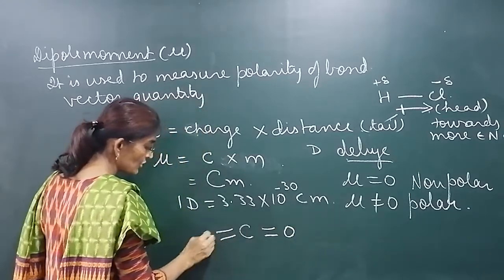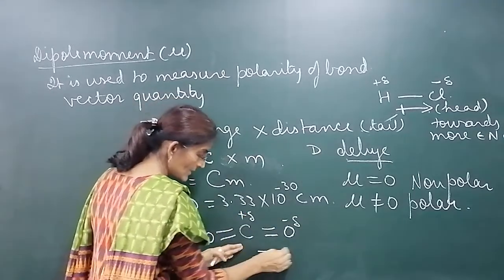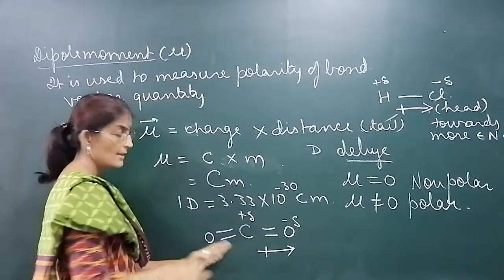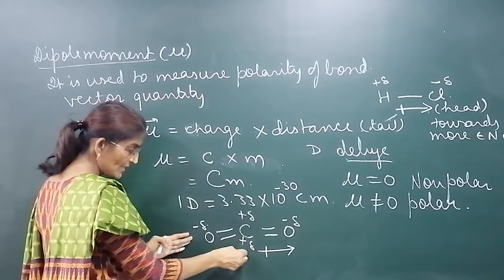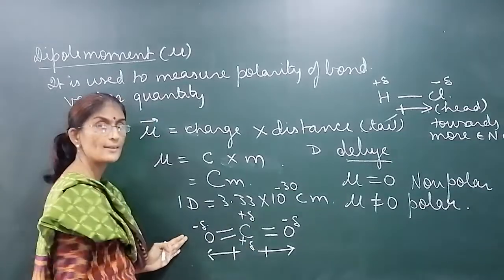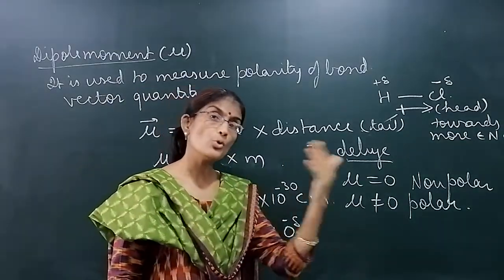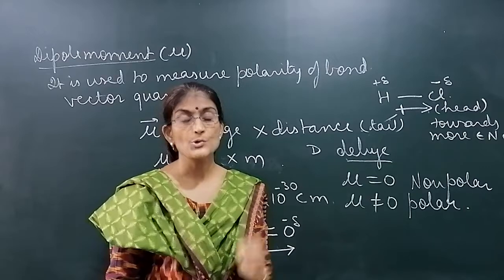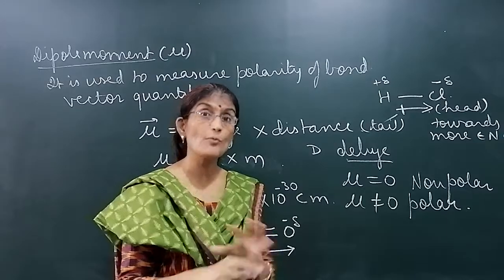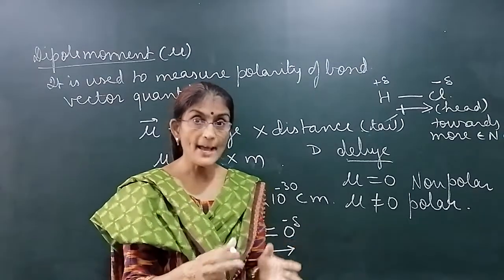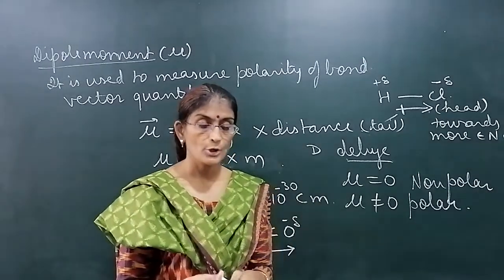Suppose we want to write it for CO2, carbon dioxide. How is the dipole moment mentioned? This bond is polar, and its dipole moment is measured towards oxygen like this. The second bond is also polar, so its dipole moment is also measured towards oxygen. So always the dipole moment is pointed from the less electronegative atom to the more electronegative atom. So every bond has a dipole moment, and by adding or subtracting the dipole moments of all the bonds, we can find the net dipole moment, and the net dipole moment will tell you whether the molecule is polar or non-polar.